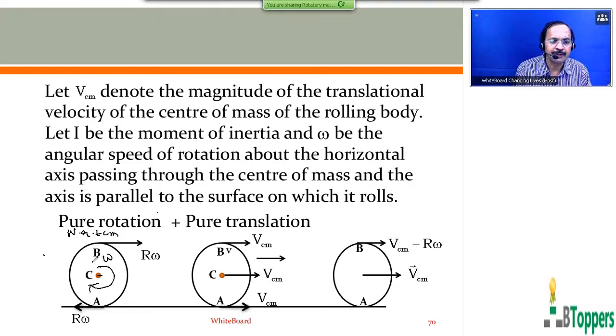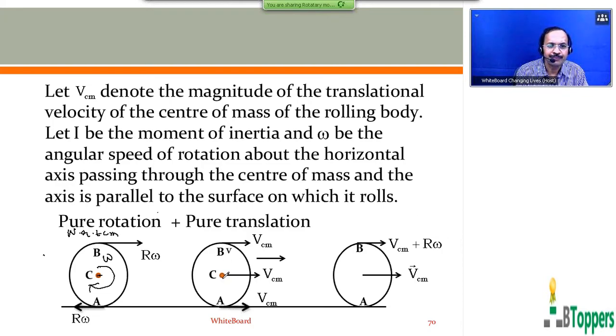Different particles of the body are rotating in the clockwise sense as seen from your side, with angular speed omega about the horizontal axis passing through the center of mass. Here the velocity of the center of mass, with respect to the axis passing through the center of mass, is 0. That means I have shown the situation similar to the case of pure rotational motion about the horizontal axis passing through the center of mass.